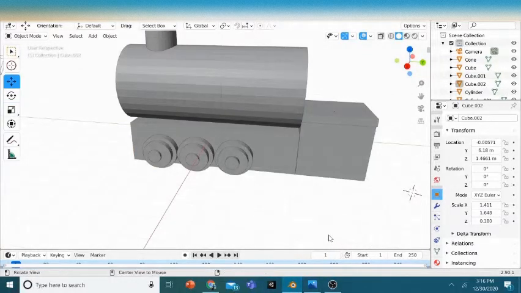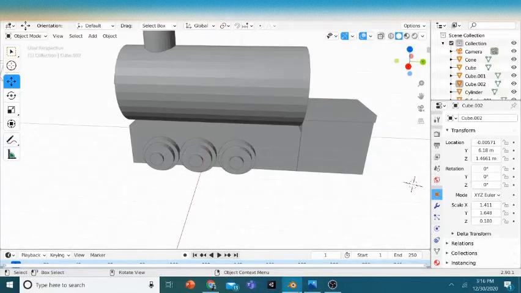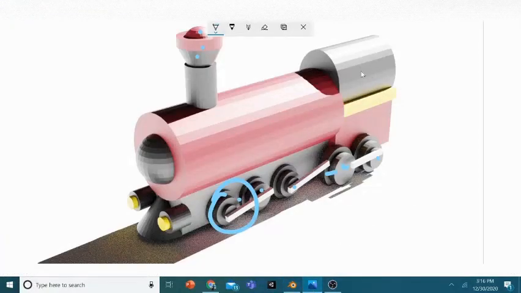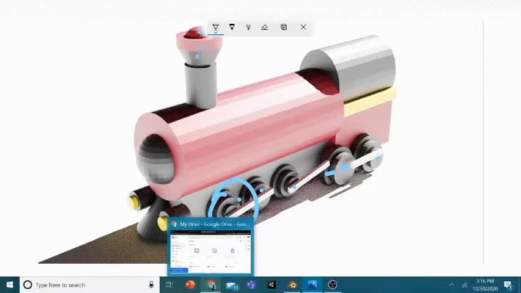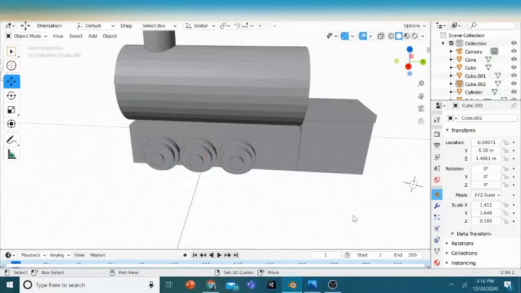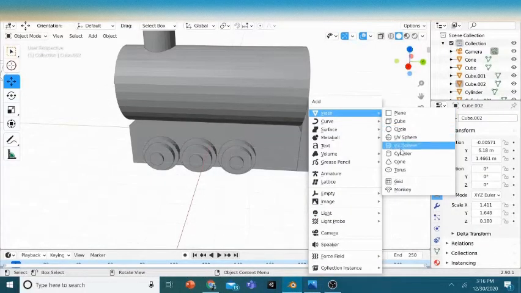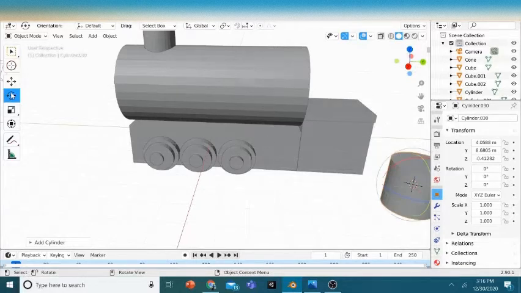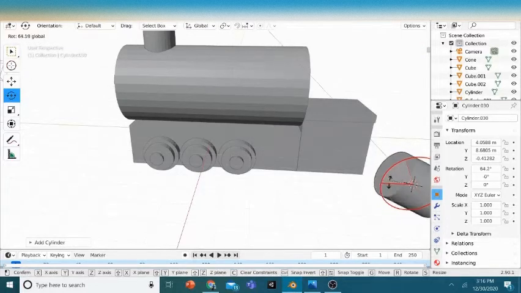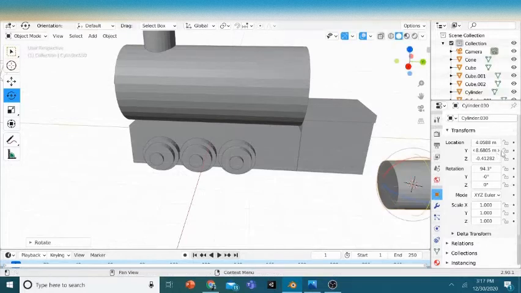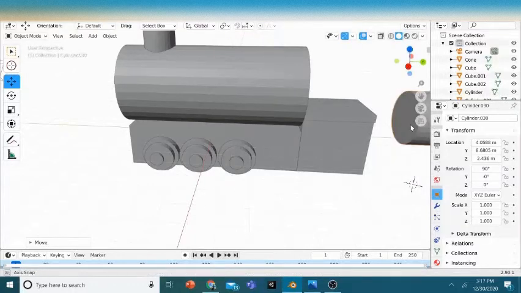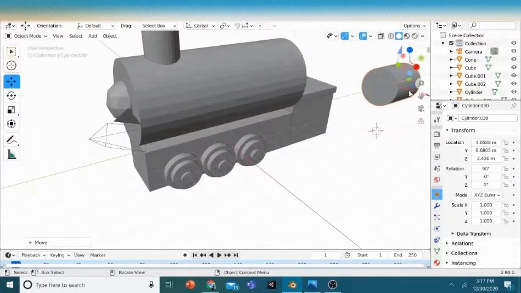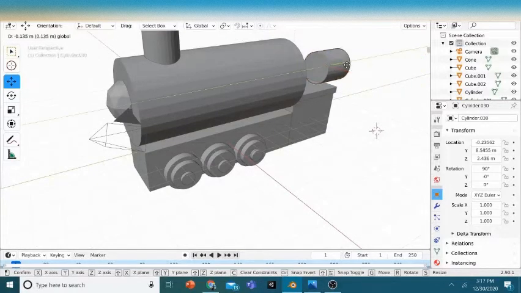Alright, I'm back, guys. Now we're going to make this part here. You can see that. So how are we going to make it? Easy. Let's go Shift A and a cylinder, and yeah, I think 90 is enough. 90 degrees. Just push it over there. So just here. Alright.